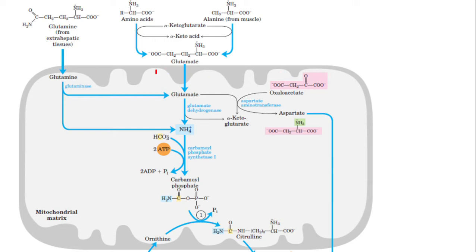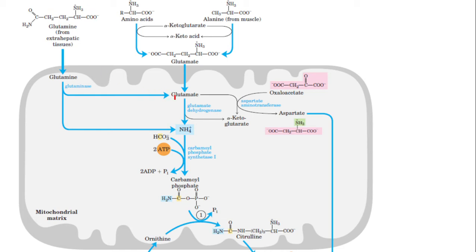This is the mitochondrion. Glutamine from the extrahepatic tissues is transported into the mitochondrion, and inside the mitochondrion it is acted upon by glutaminase, an enzyme, and is transformed into glutamate and ammonia. Glutamine is broken down into glutamate and ammonia. This is the structure of glutamine. When this NH2 group is removed as ammonia, the remaining structure is glutamate.